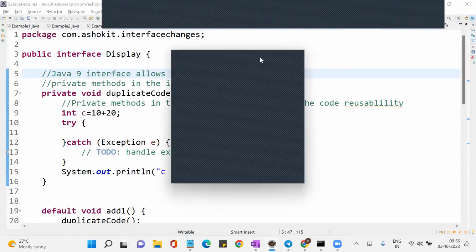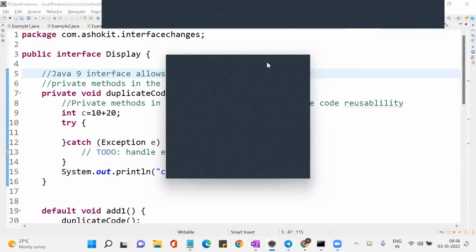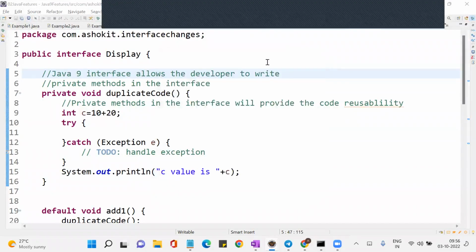From tomorrow onwards, please be on time, 9 a.m. Since these were demo classes, I was waiting until 9:10. But like the previous Java 8 classes, which started sharp at 9 a.m., I request all of you to be on time by 9 a.m. We are going to get started with the other Java features.